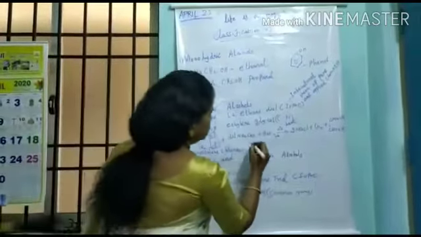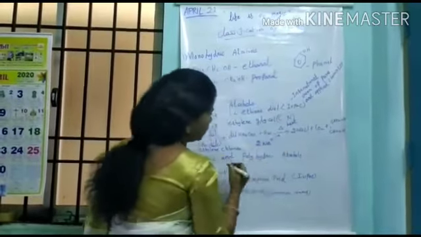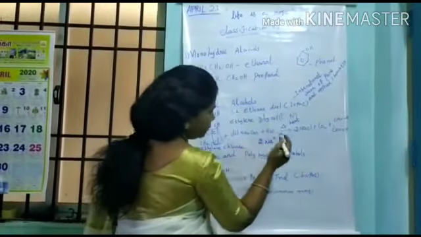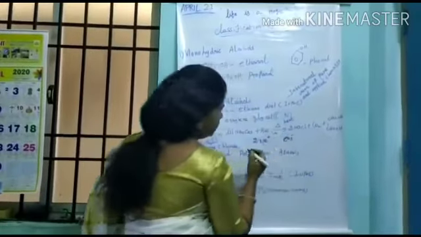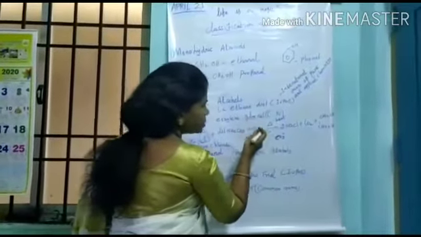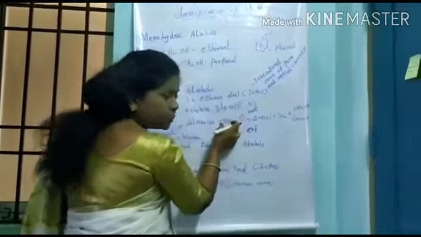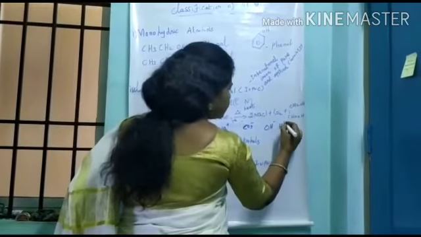Okay. This is 2 Na plus ions. This will be separated into 2 Na plus and 1 CO3 ion. This is water, which splits into OH minus and H plus.